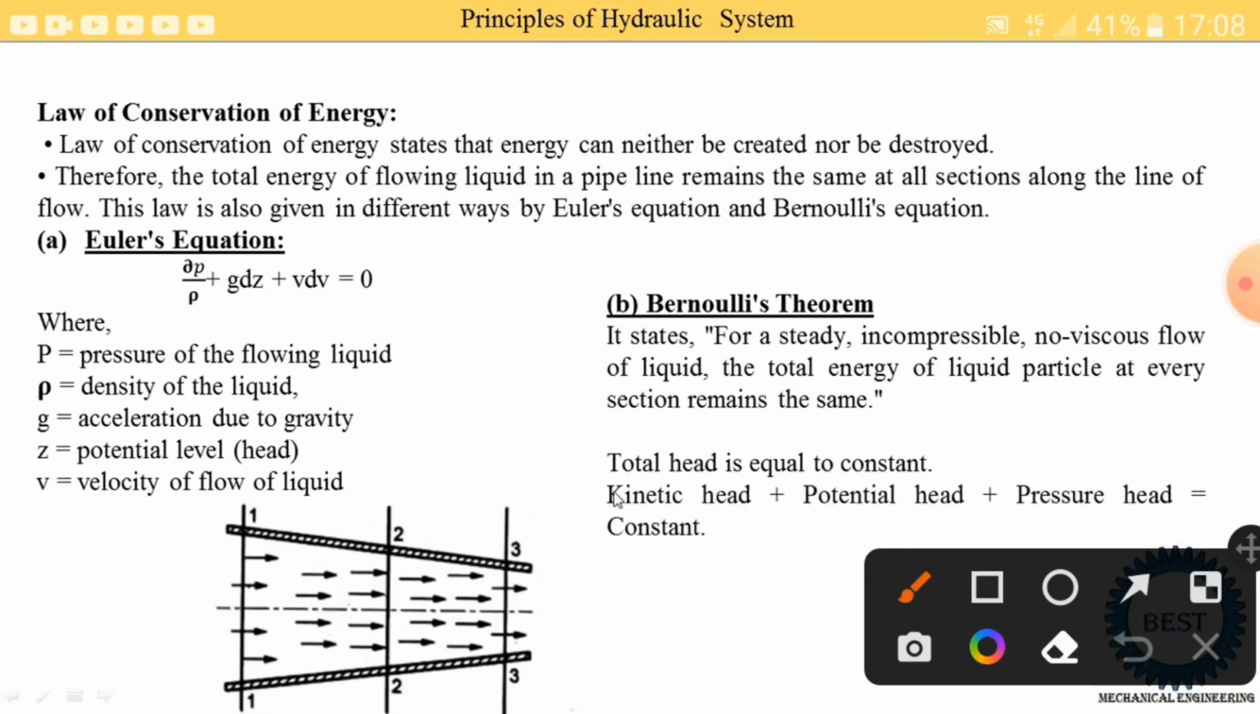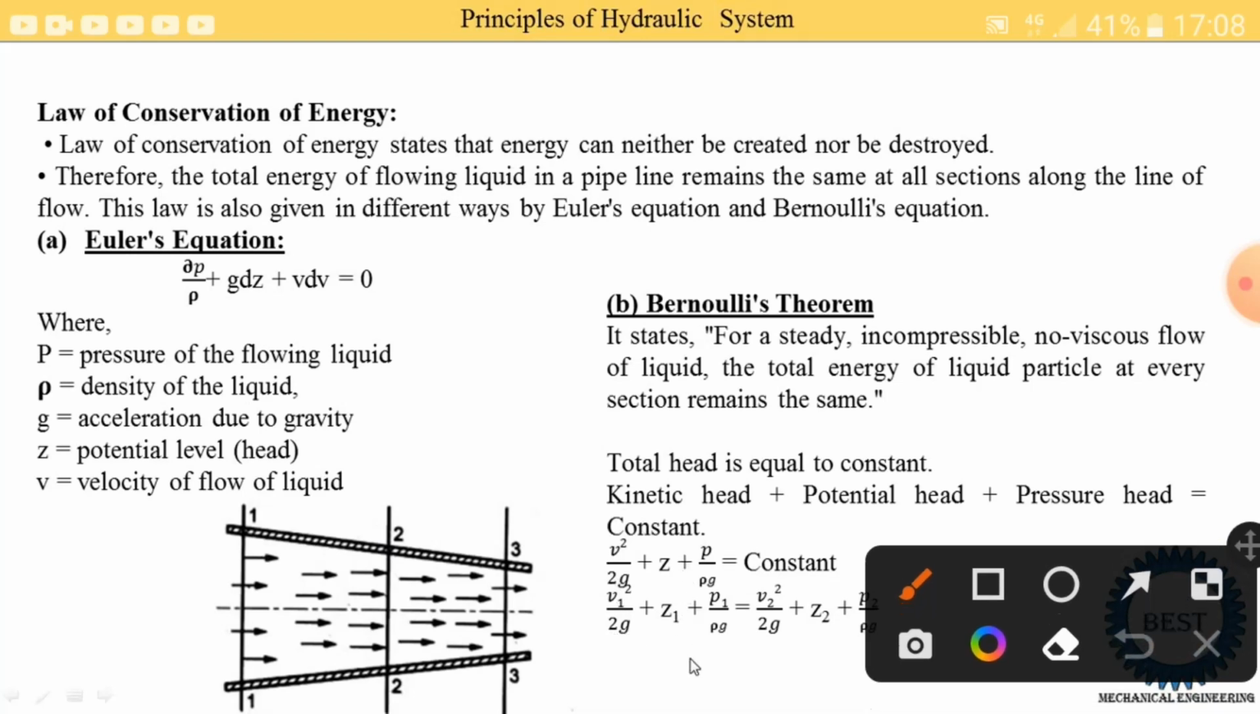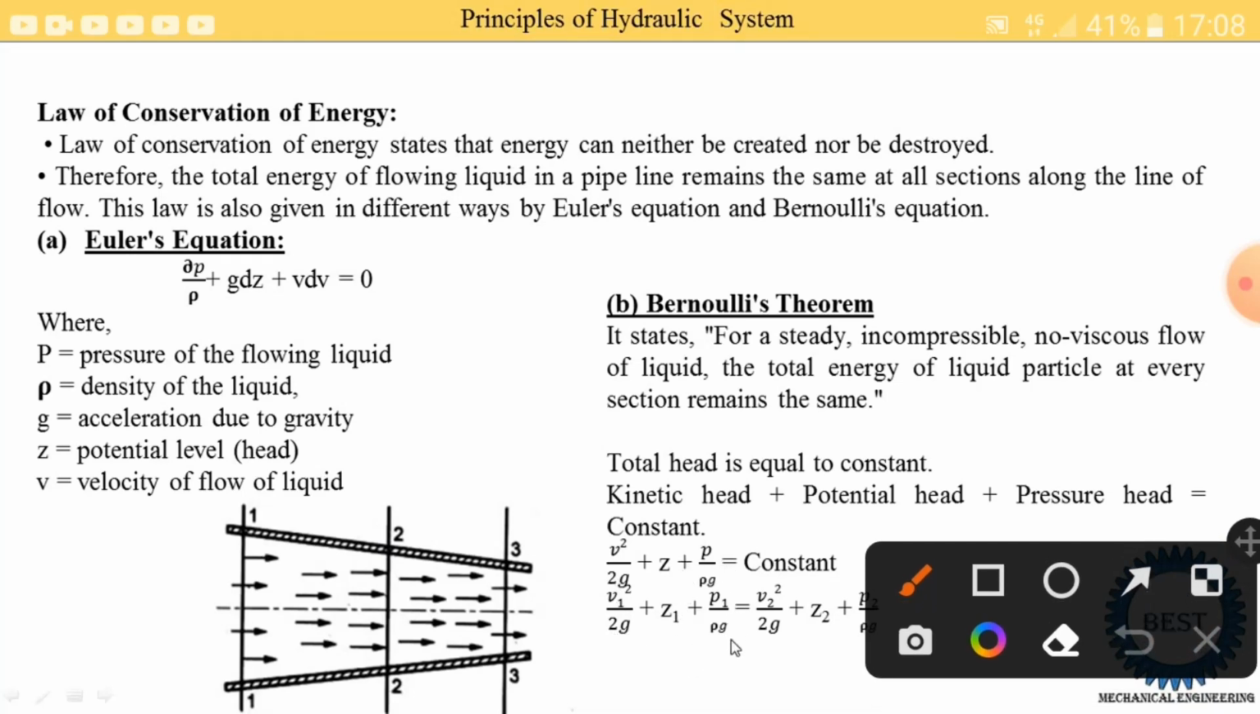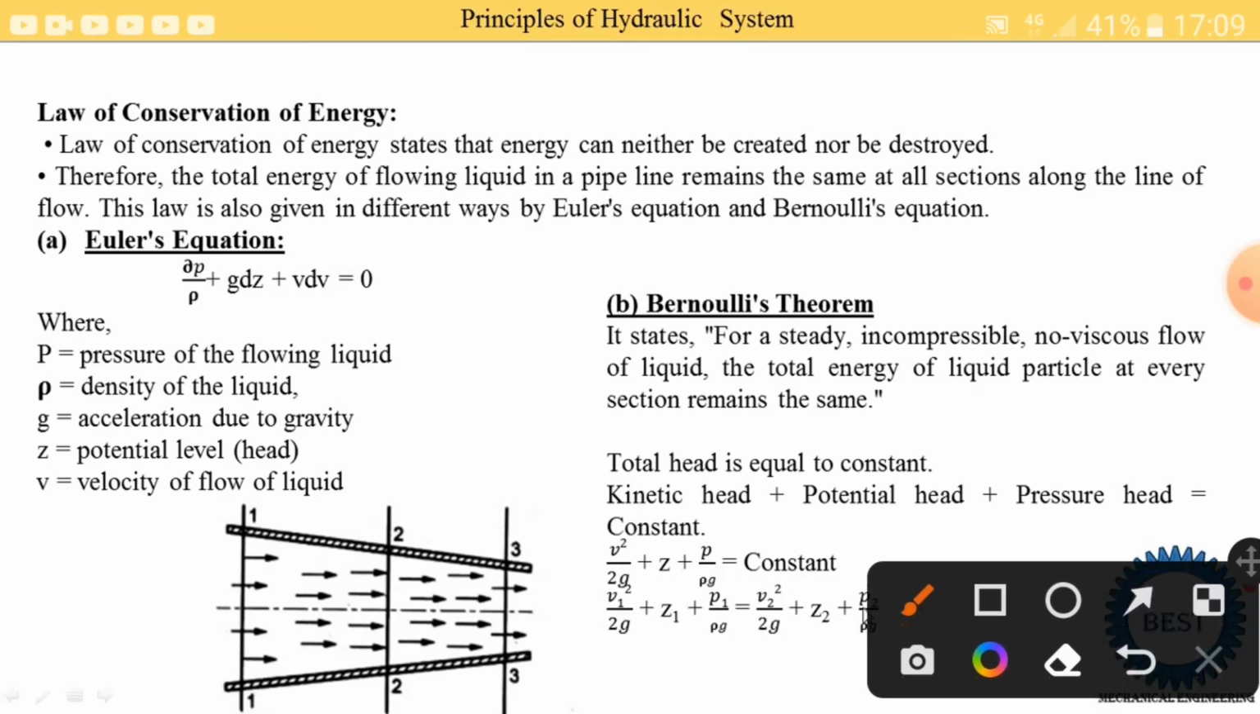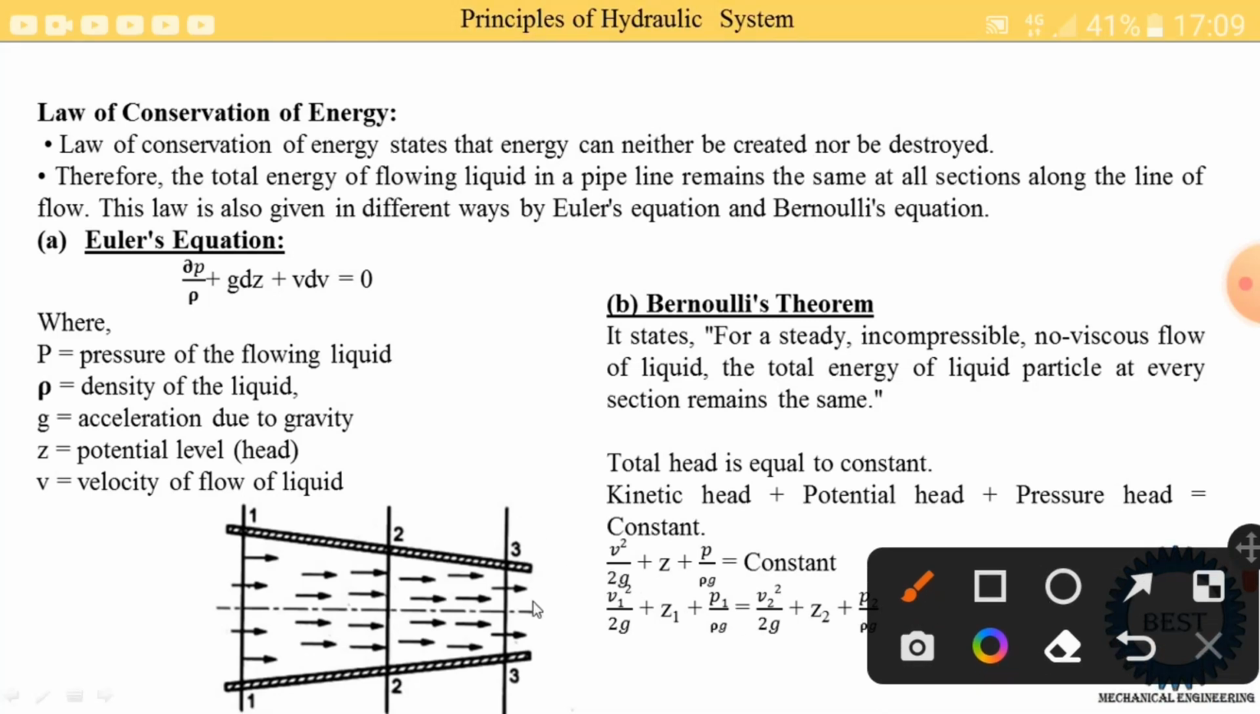Now suppose we apply these equations at section 1 and section 2, then how do we write these equations? We know that the kinetic head is v square upon 2g, plus potential head is equal to z, and the pressure head is equal to p upon rho g, is equal to constant. Now we apply these equations at section 1 and section 2. We know that the summation of all the energy at 1 and 2 is the same. So we write that v1 square by 2g plus z1 plus p1 upon rho g is equal to v2 square upon 2g plus z2 plus p2 upon rho g. So you can also make this equation equal to that at section 3, that is v3 square upon 2g plus z3 plus p3 upon rho g.